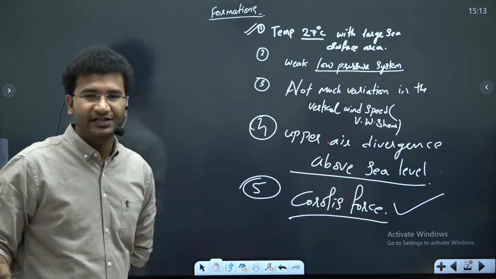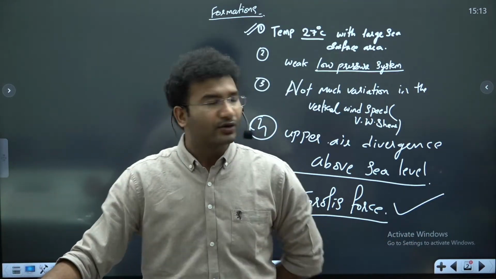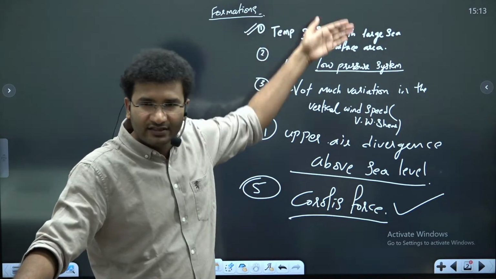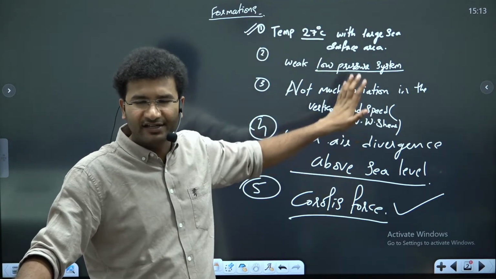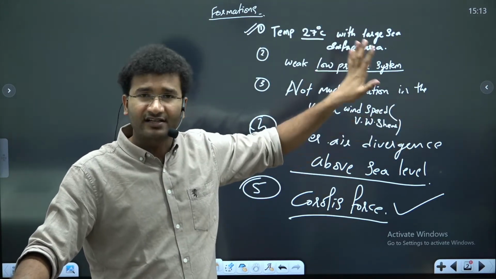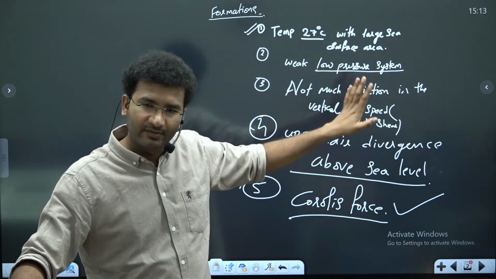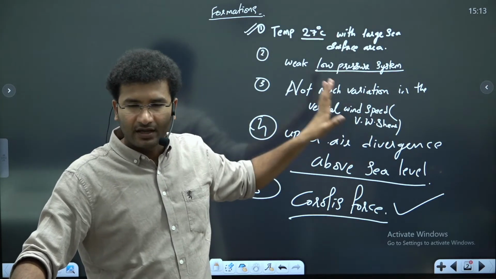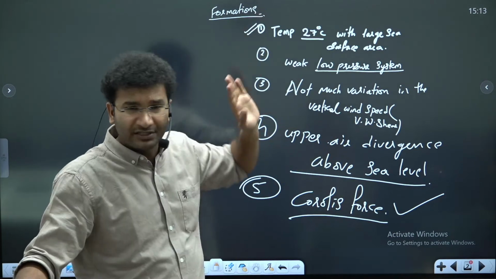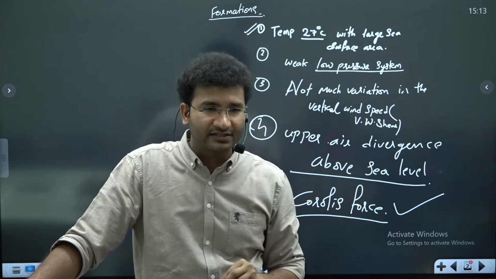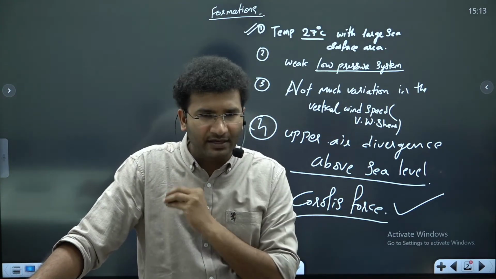These are the 5 conditions for a cyclone to form. So now let us try to understand by using these conditions. If these conditions are present in any of those seas, then the chances of a tropical cyclone forming in that particular area exist. And remember, tropical cyclone formation is completely different from temperate cyclone formation.